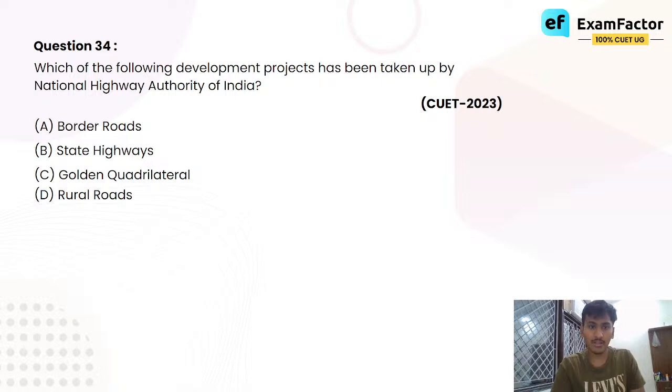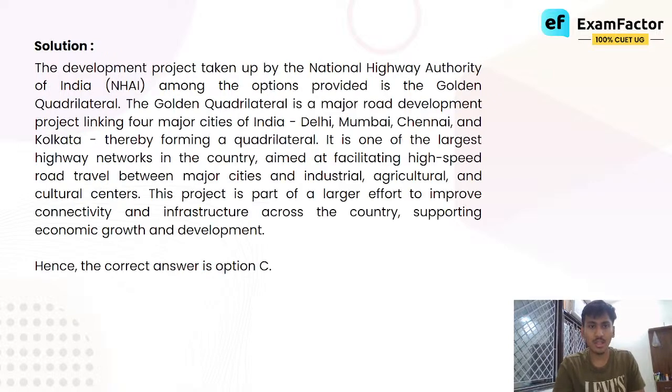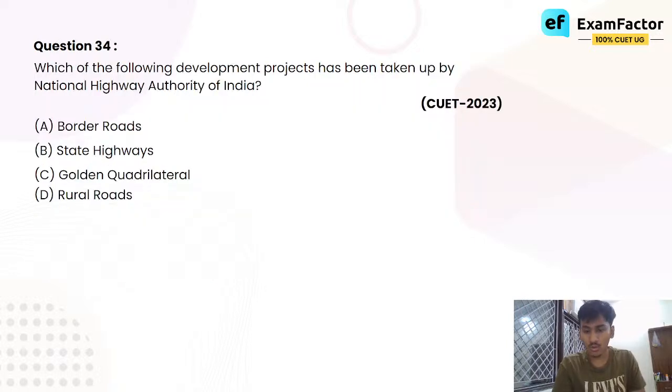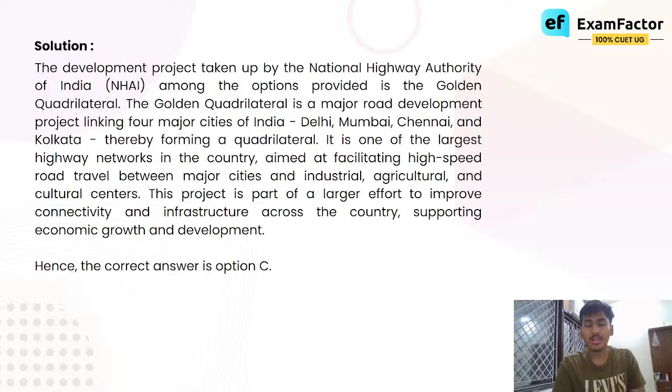Which of the following development projects has been taken up by National Highways Authority of India, NHAI ने कौन सी डेवलपमेंट प्रोजेक्ट उठाई है, बताइए। बॉर्डर रोड, स्टेट हाईवेज, गोल्डन क्वाड्रिलेटरल, रूरल रोड्स। The correct answer is the golden quadrilateral, which connects the four major metropolitan cities of India. The development project was taken up by the National Highway Authority of India, NHAI.